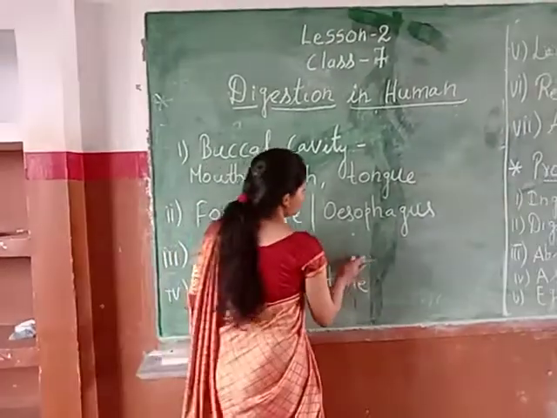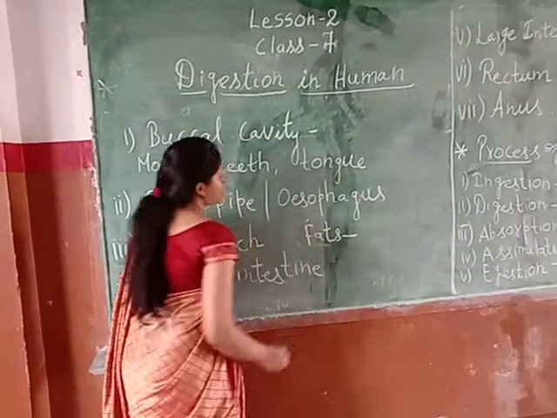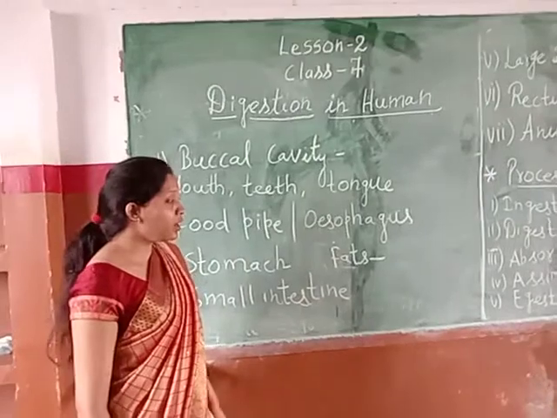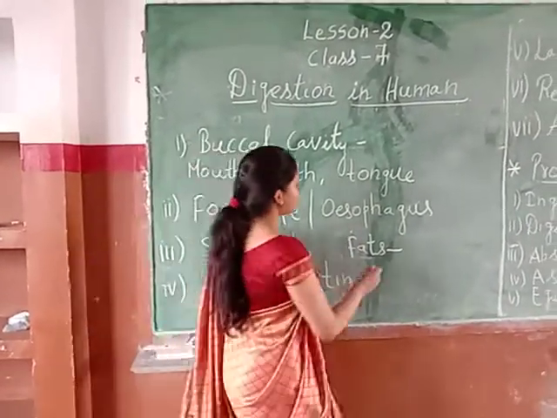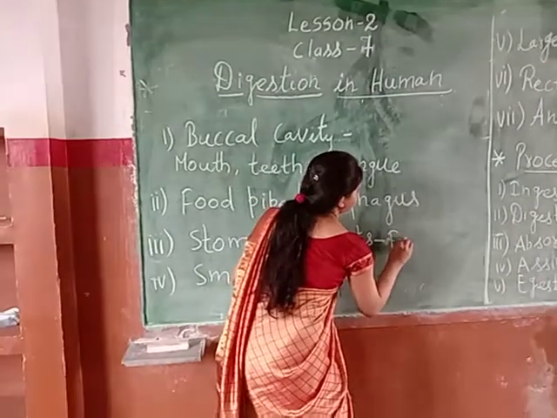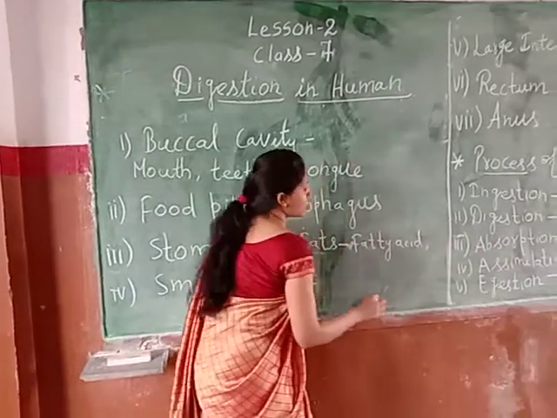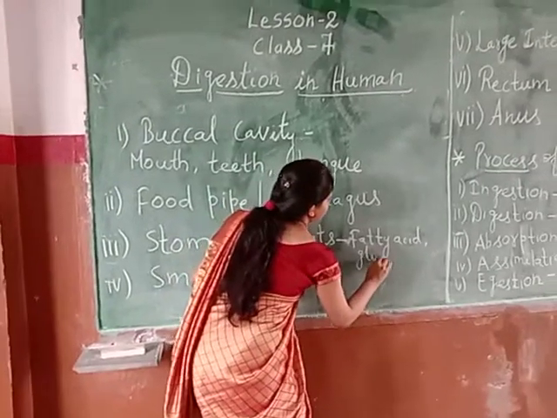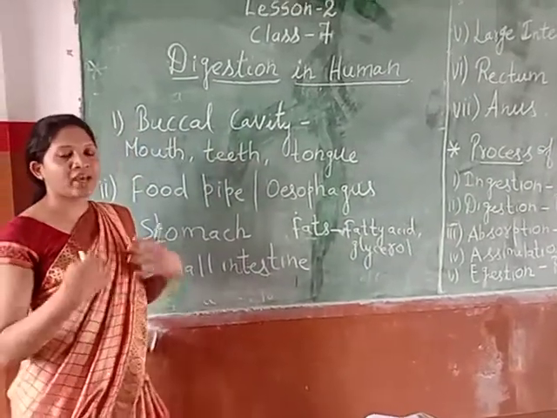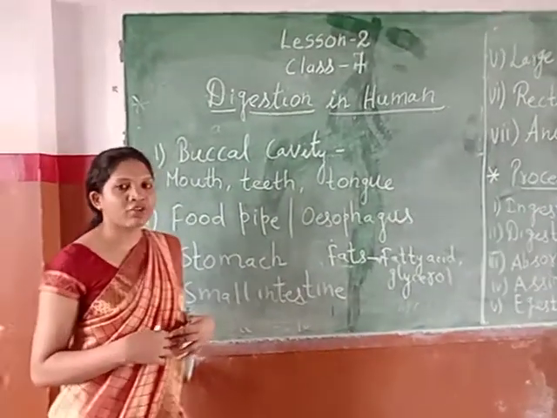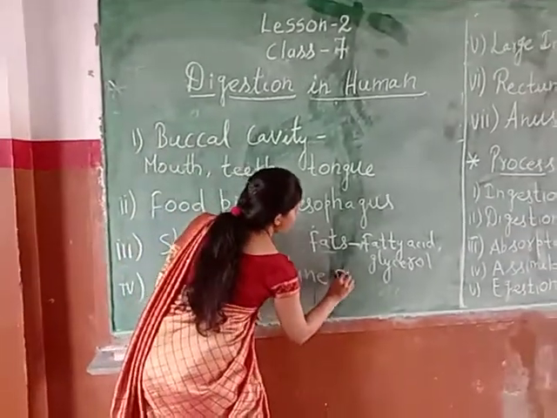Okay. Suppose we have fats. Fats will be digested and converted into their simpler form. That means fatty acids and glycerol. Understood? Now if we have protein in our food, it will be simplified into smaller parts.